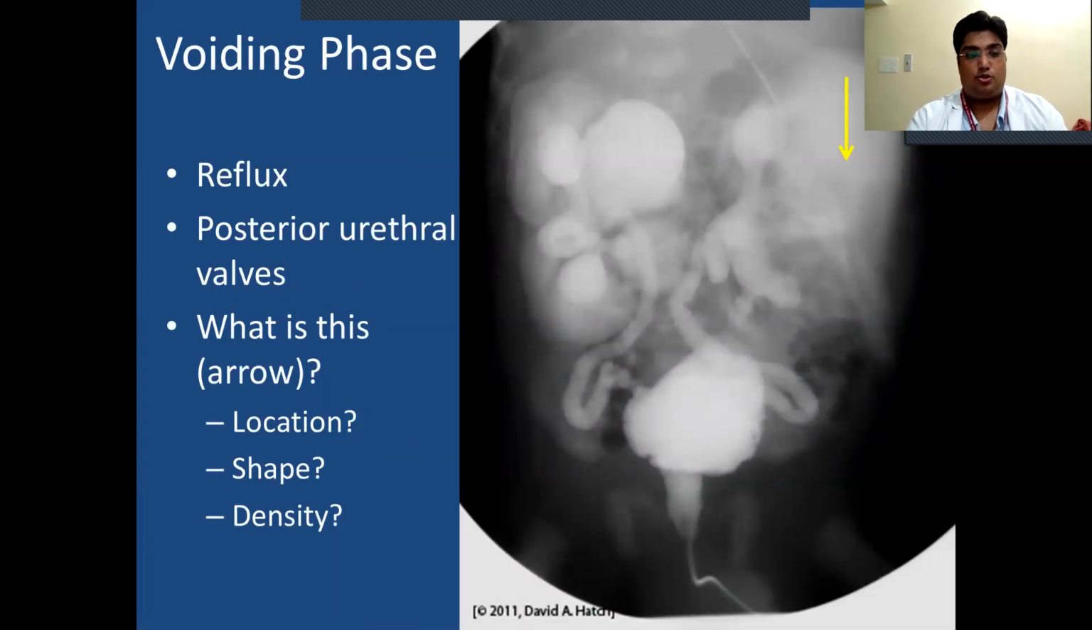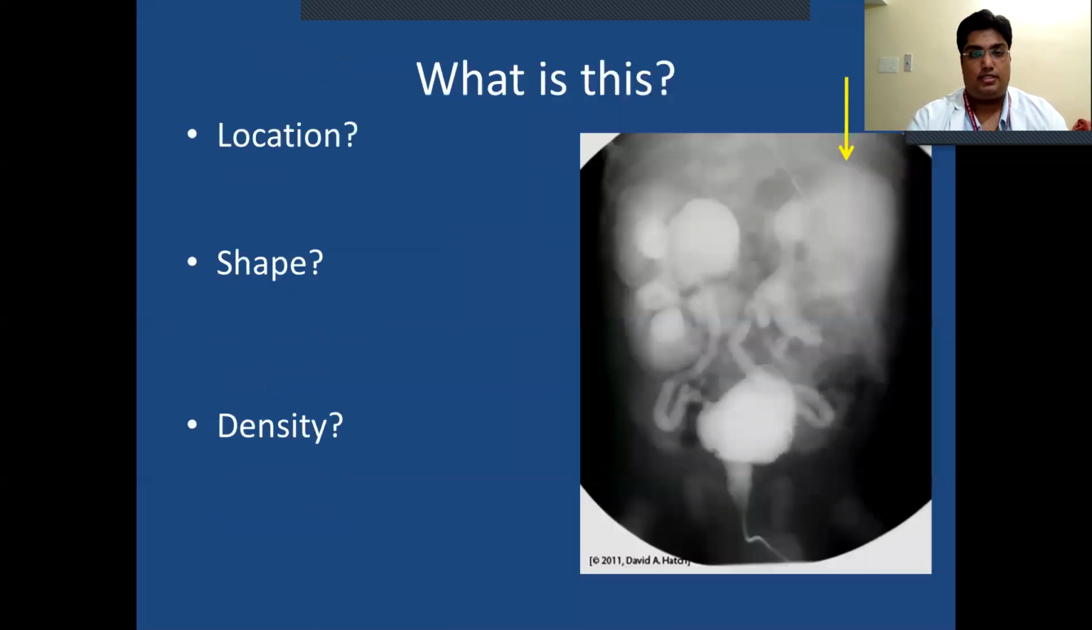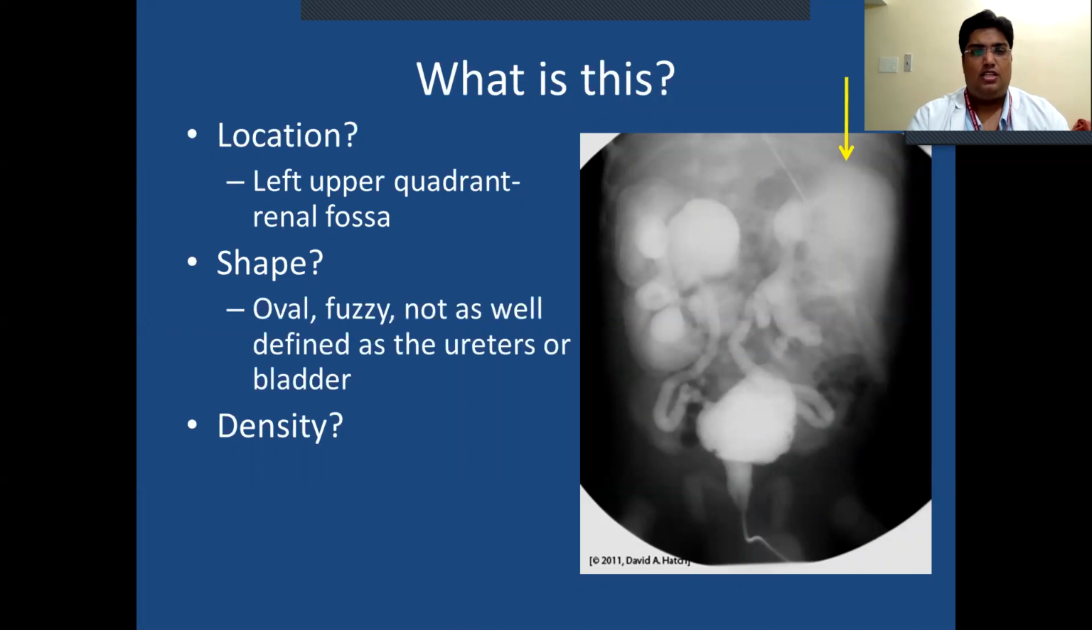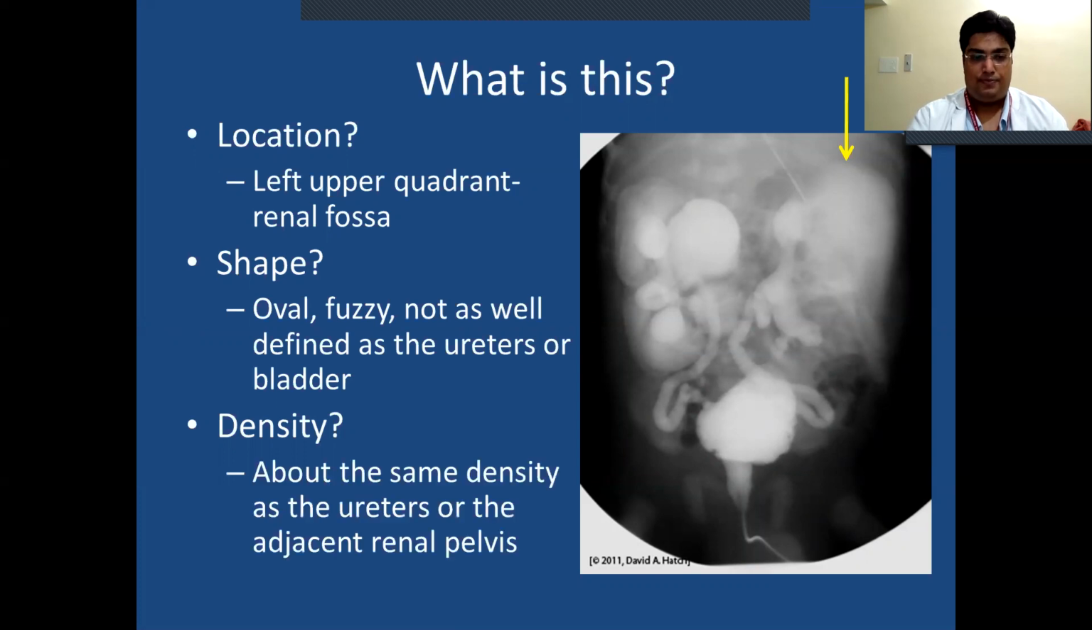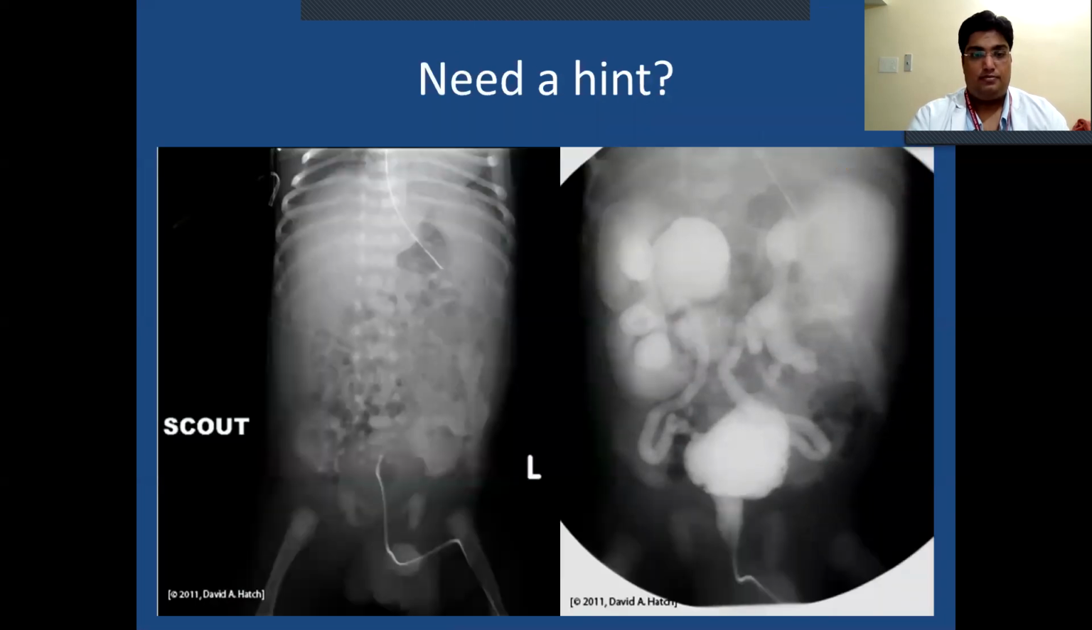What is this shown by the arrow? Location, shape, and density. Location, it is the left upper quadrant, the renal fossa. Shape, oval, fuzzy, not as well defined as the ureter or bladder. Density, about the same density as the ureter or the adjacent renal pelvis. Need a hint?